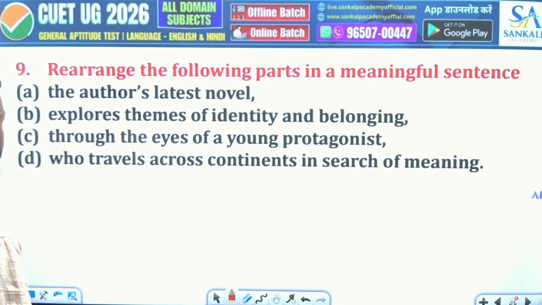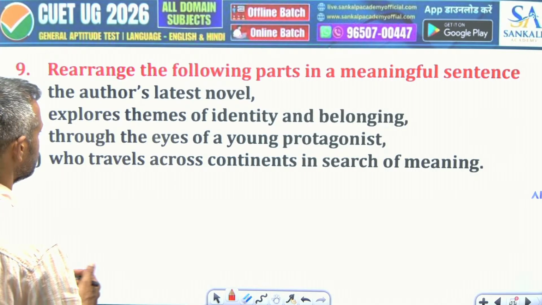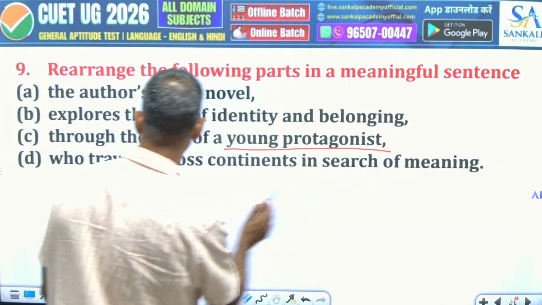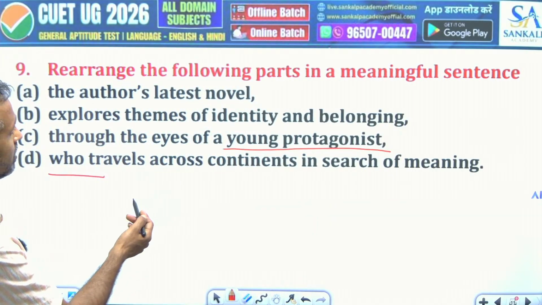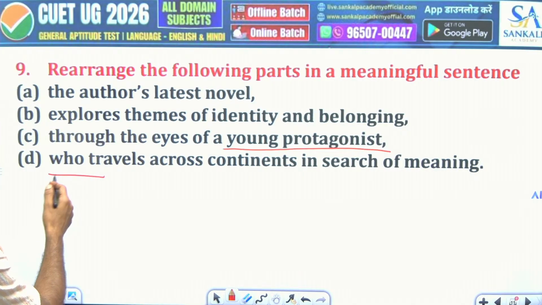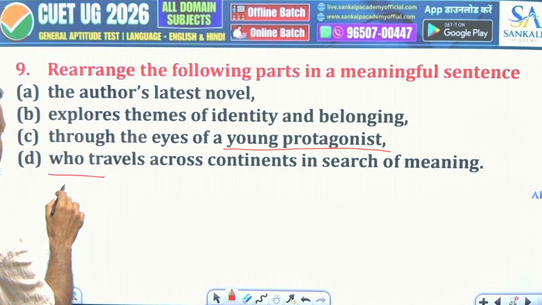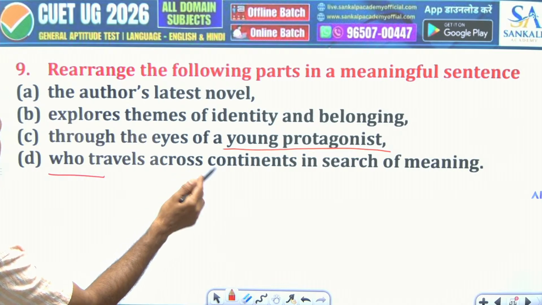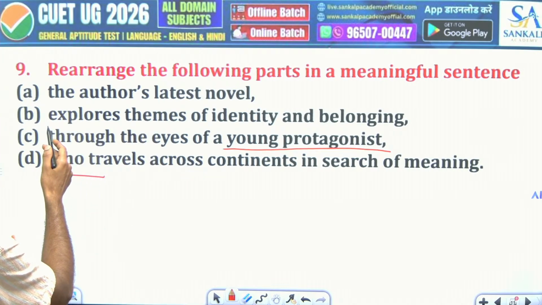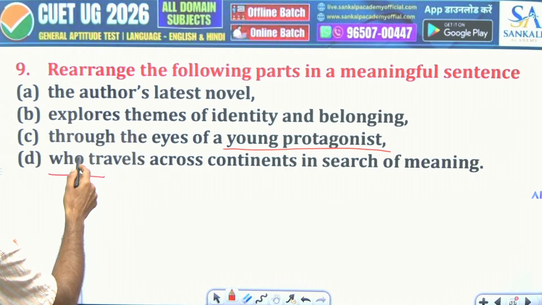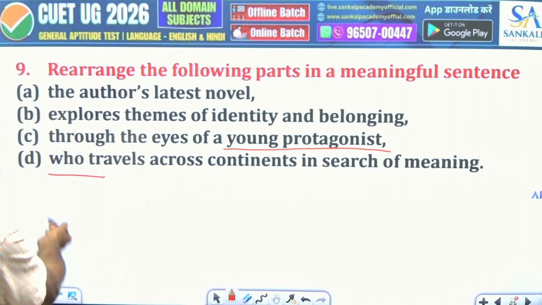The author's latest novel explores themes of identity and belonging through the eyes of a young protagonist who travels across continents in search of meaning. So you see a young protagonist there, the relative pronoun "who" is there. So, through the eyes of a young protagonist who travels across continents in search of meaning. The author's latest novel explores themes of identity and belonging. So CDAB, it can be this way also.